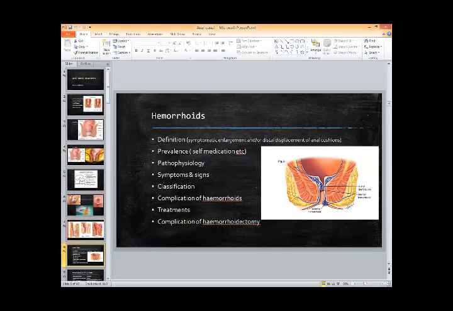So what we'll talk about is the pathophysiology, what are the clinical features, and then this classification of hemorrhoid is quite important. The question is always: classify hemorrhoids into different grades, and how will you treat various grades? So this is very important. And the complications of hemorrhoids and what treatment options are available. And also if you do some kind of surgery like hemorrhoidectomy, what could be the complications of hemorrhoidectomy? So we'll talk about hemorrhoids under these headings.